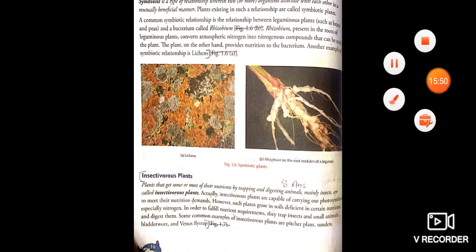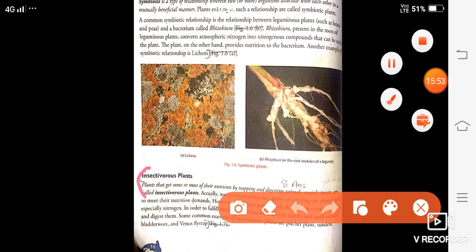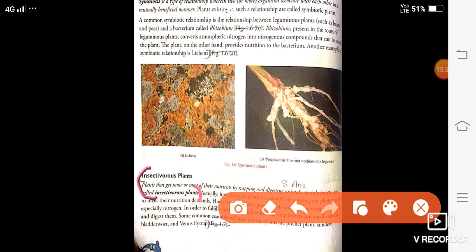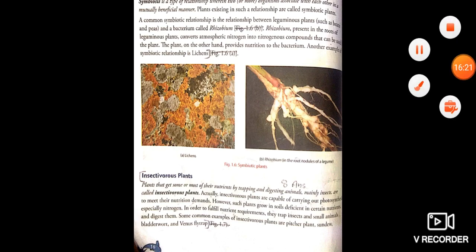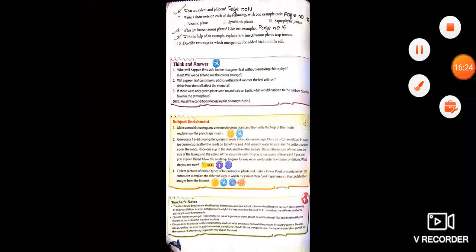Plants that get most or some of their nutrition by trapping and digesting animals, mainly insects, are called insectivorous plants. For example, you can give: pitcher plant, sundew, bladderwort, and Venus fly trap. See, the definition and examples are given, just at the last line: pitcher plant, sundew, bladderwort, and Venus fly trap. This was your answer number 8.